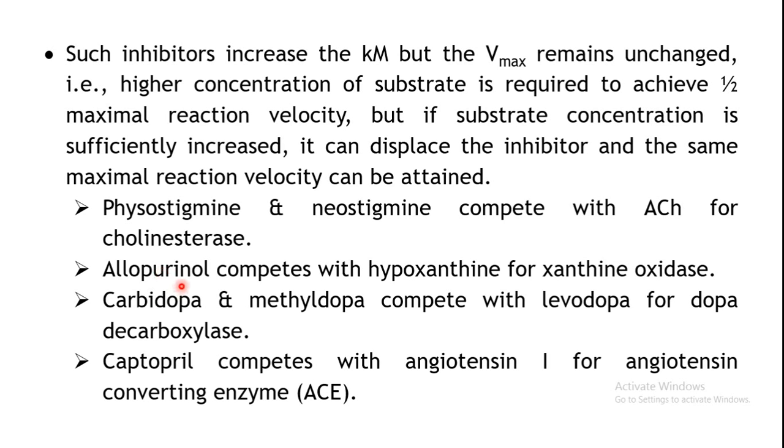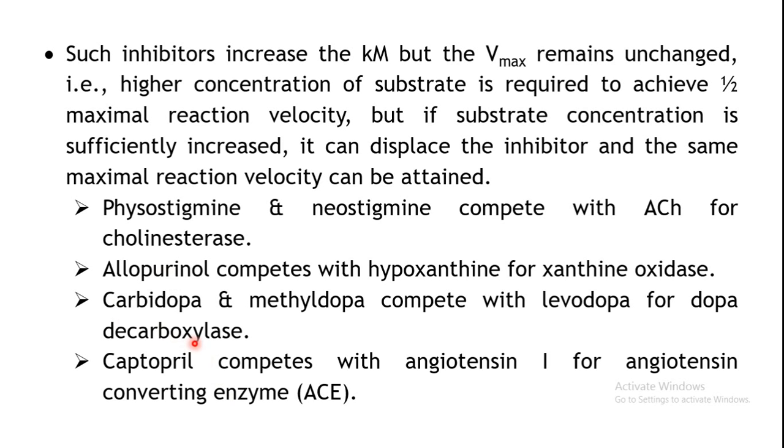Similarly, there are some more examples quoted here. Allopurinol competes with hypoxanthine for the enzyme xanthine oxidase. Carbidopa and methyldopa compete with levodopa for dopa decarboxylase. Captopril competes with angiotensin I for the enzyme ACE, that is angiotensin converting enzyme.